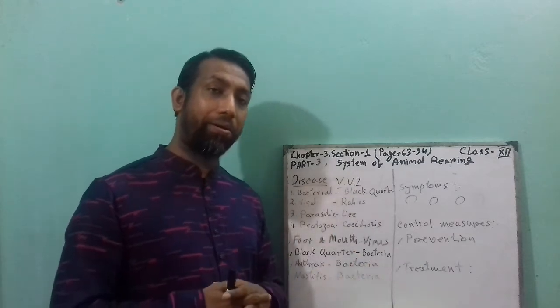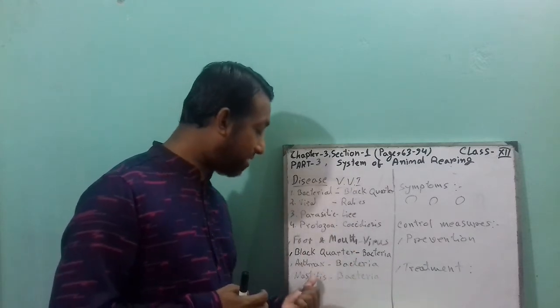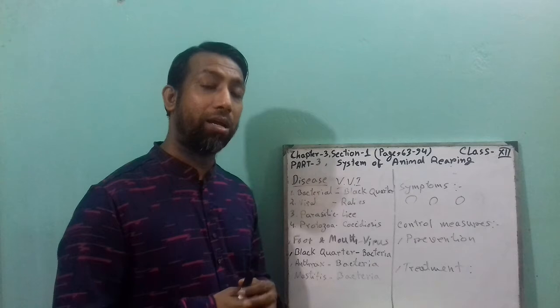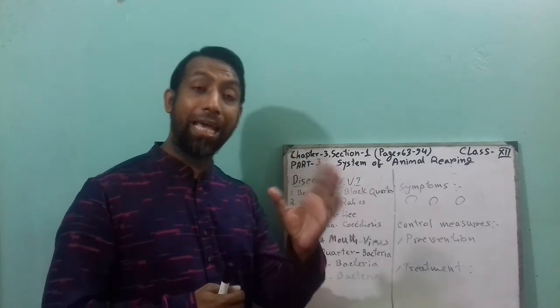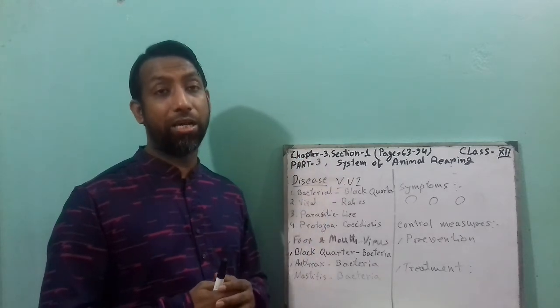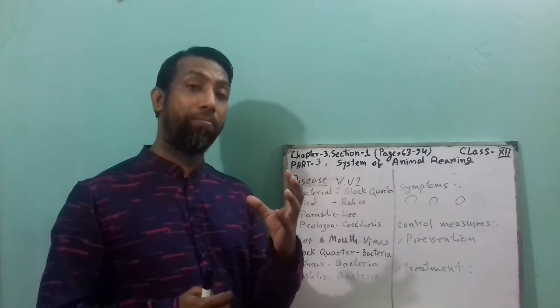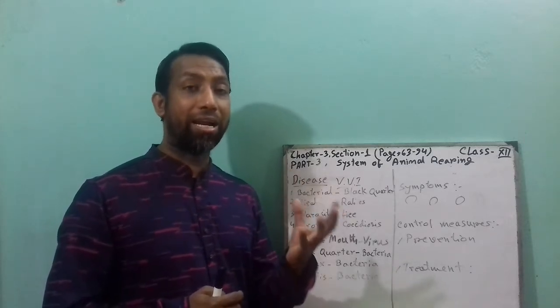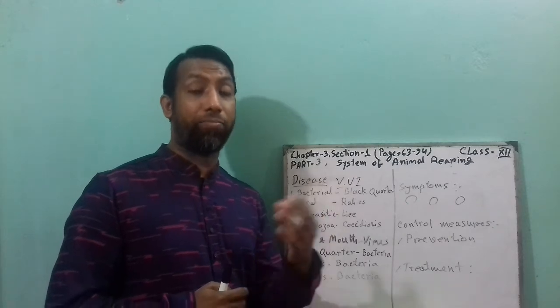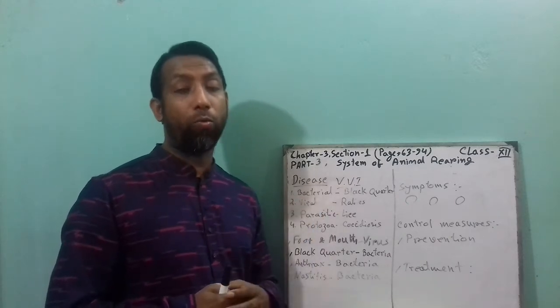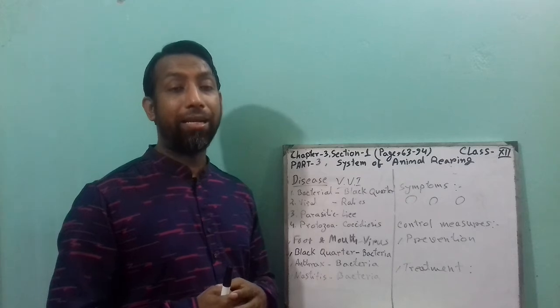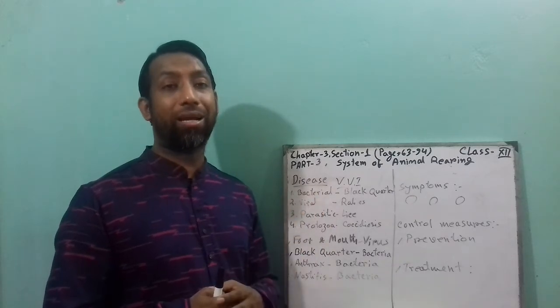And when this mastitis disease is observed in the cattle, at that time clean the udder and teats properly. When you collect the milk, after that you have to clean or wash the udder and teats with lukewarm water, and then dry them with a clean cloth.